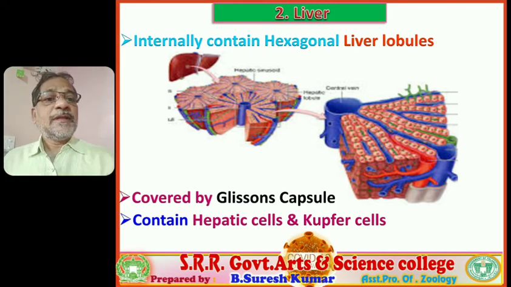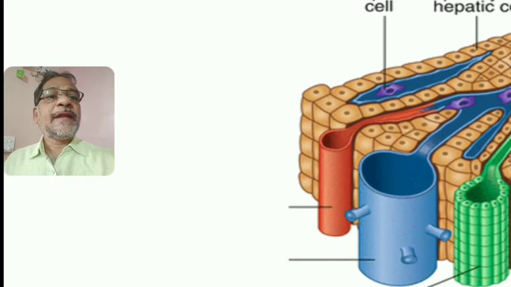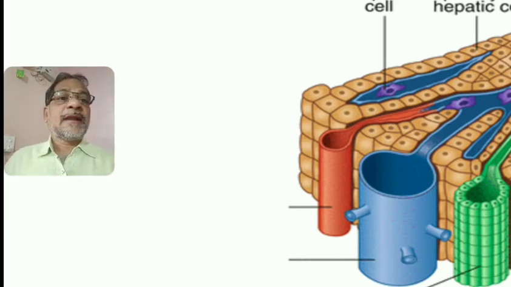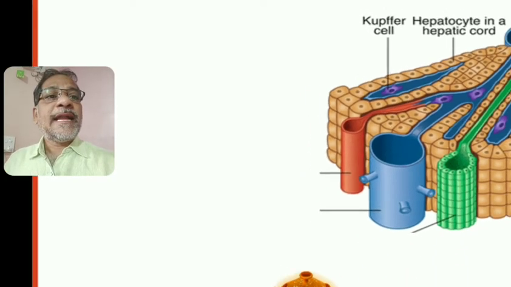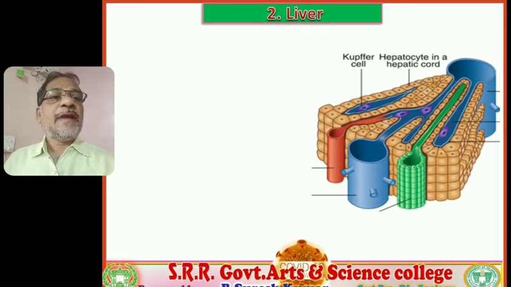So the liver lobule contains hepatic cells and Kupffer cells. You observe these are hepatic cords. In between the hepatic cords, prominent sinusoids, spaces, are there. In that space, the prominent Kupffer cells are accommodated. The violet color cells you observe are Kupffer cells. The yellow color rectangular shaped cells you observe are hepatic cells, and they join with each other and form a hepatic cord arranged in a radiating fashion around the central vein.